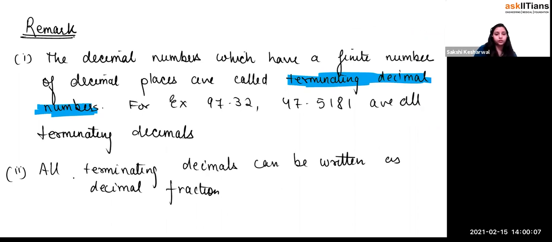You might be asking what is a non-terminating decimal. I'll be teaching that in class 7 or 8 standard, but not now. So just see over here.